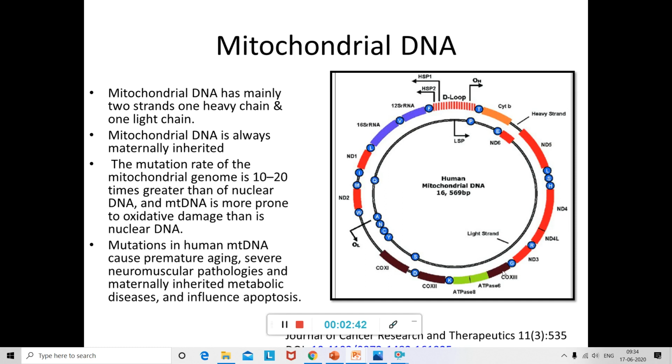And if any flaws happen during the replication of the DNA of mitochondria, that would cause various severe disorders. So let's go into the details of it.